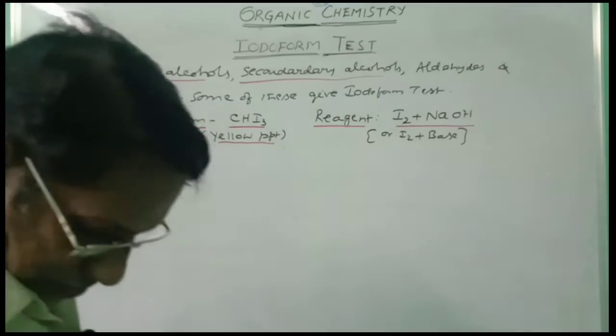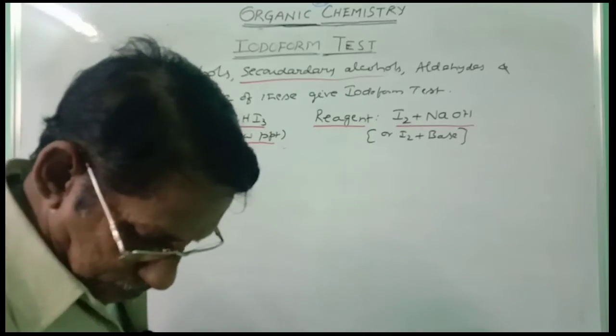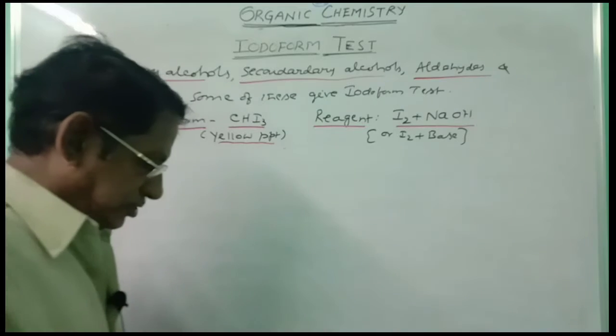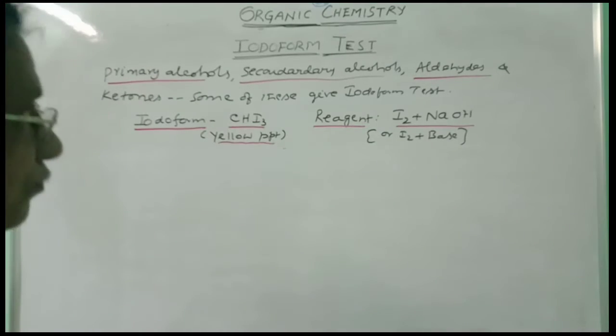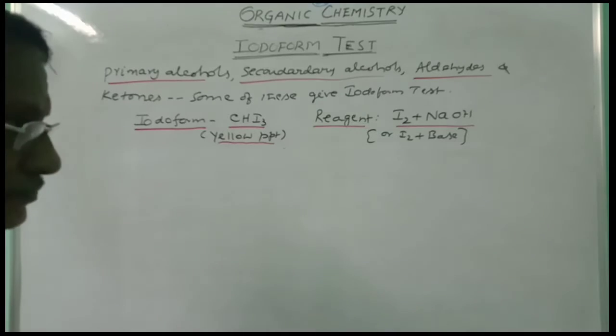Next, let us take ketones. Aldehydes part is also over. Next, we will consider ketones. Most of the ketones give iodoform test, just like secondary alcohols.